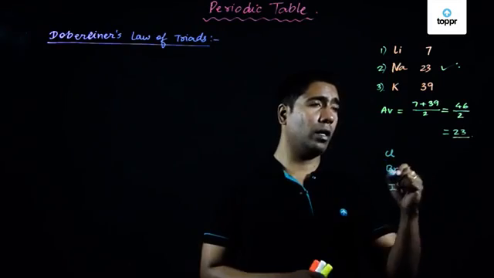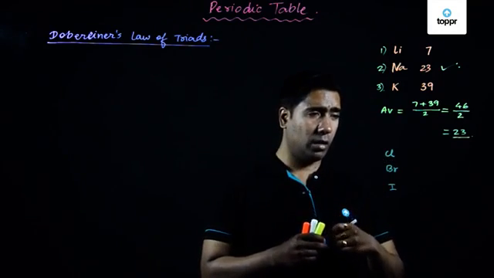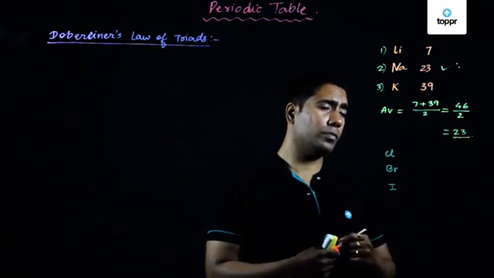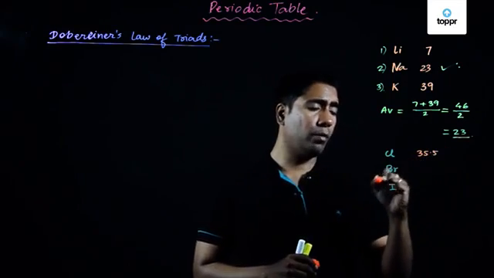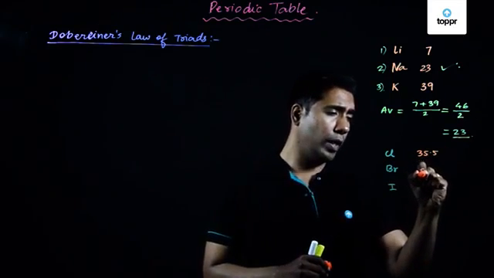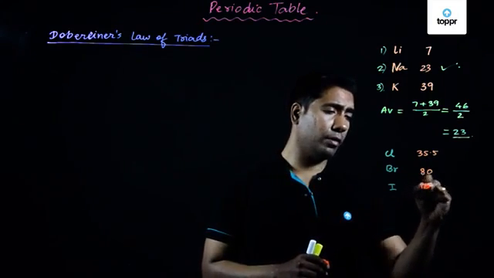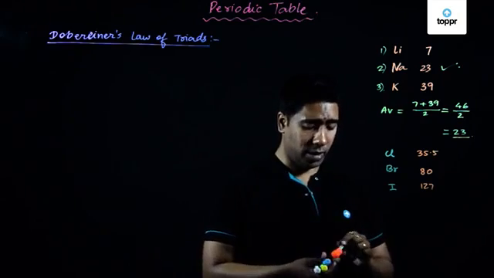In the case of chlorine, we already know that the atomic weight of chlorine is equal to 35.5. The atomic weight in the case of bromine is equal to 80. The atomic weight of iodine is equal to 127.